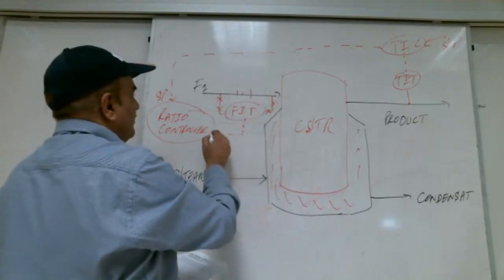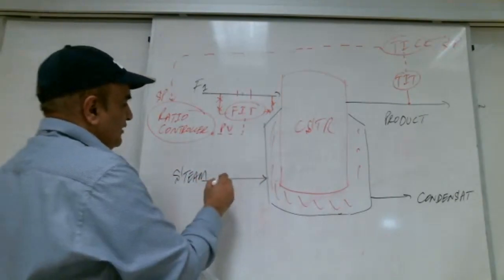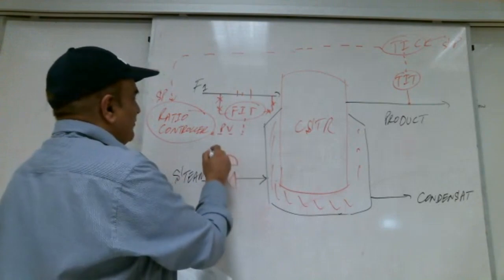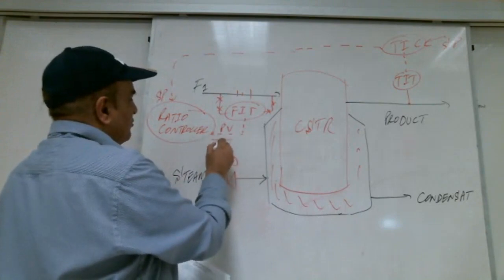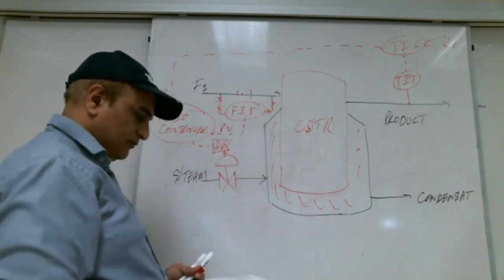It is sending a signal to this controller as PV. The output of this controller we apply to this valve. We need more steam or not. An I to P converter is there, coming here.